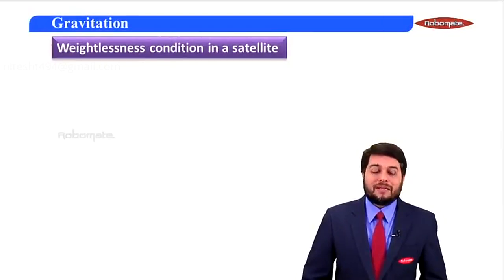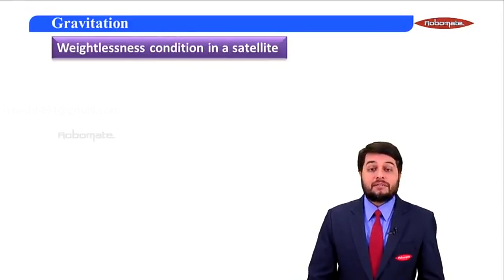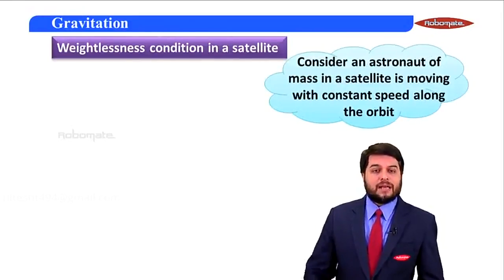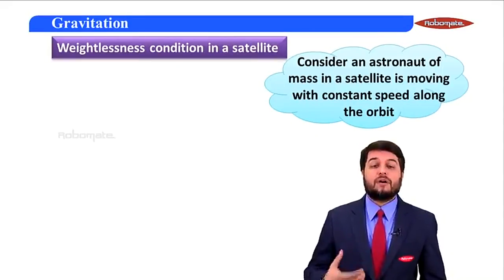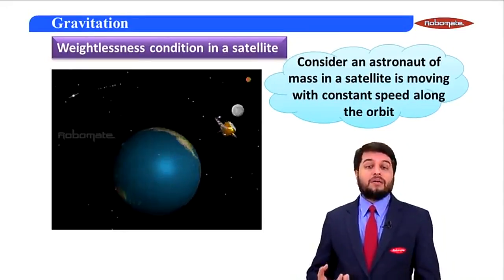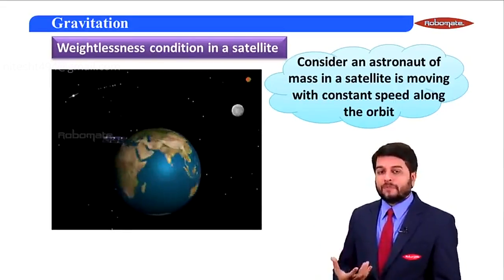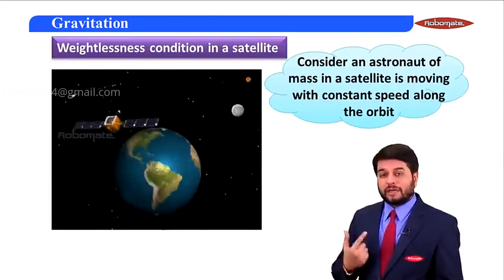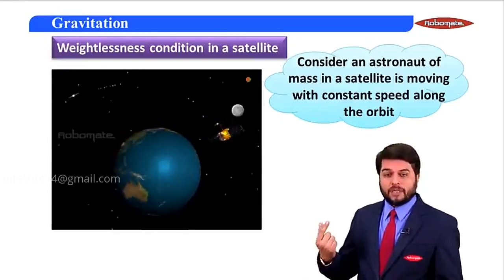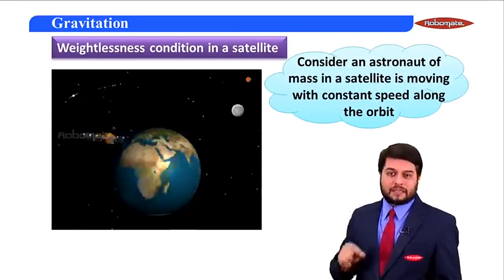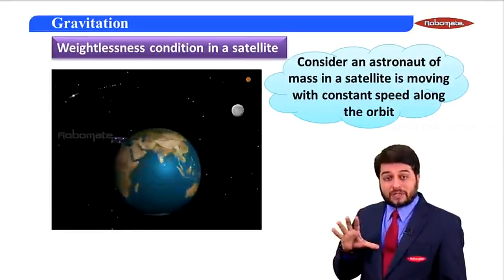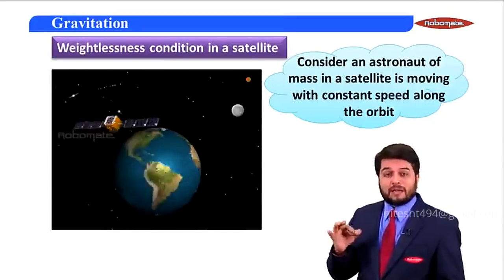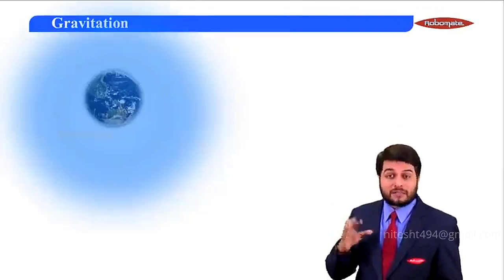Now, let's understand the weightlessness condition in a satellite. Consider an astronaut of some mass inside a satellite which is moving with a constant speed along a circular orbit. So a satellite revolving inside the gravitational field of Earth, and one astronaut inside that satellite. Now that person inside the satellite, he's inside the gravitational field, but still inside the satellite he will experience weightlessness.